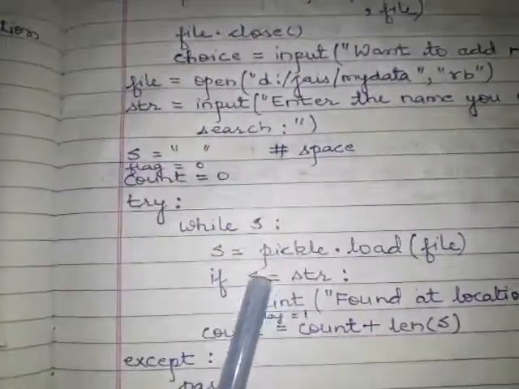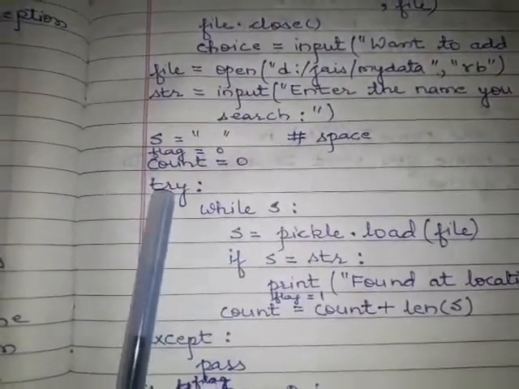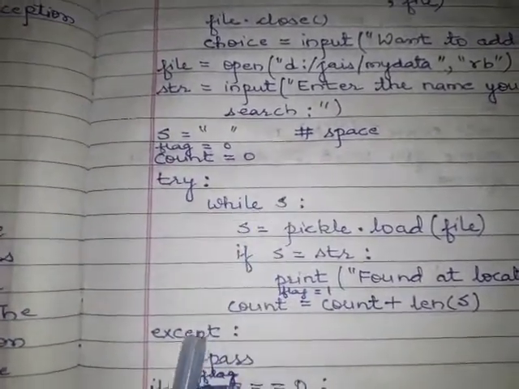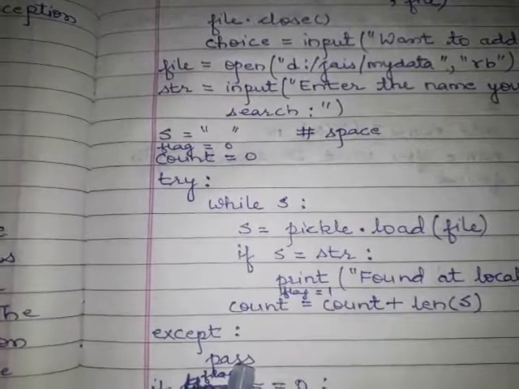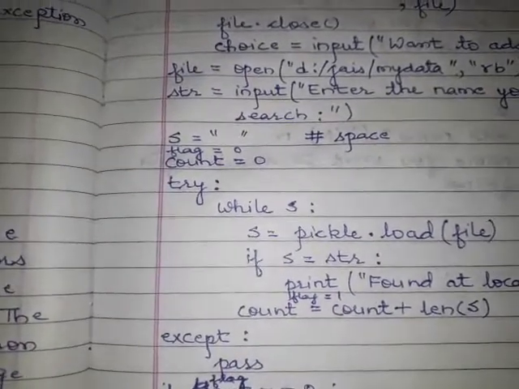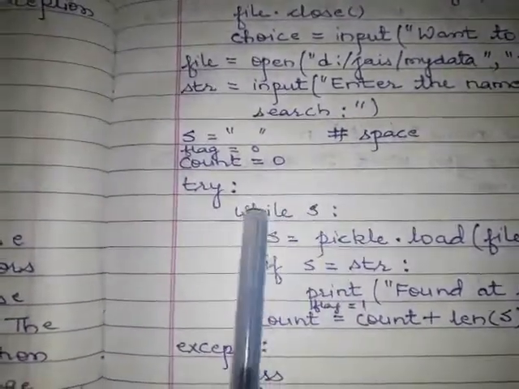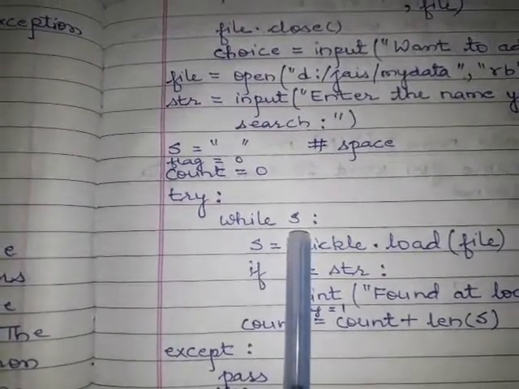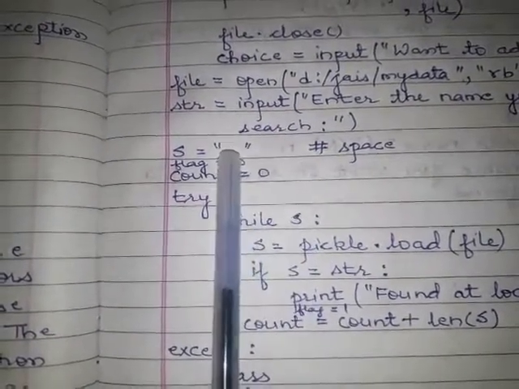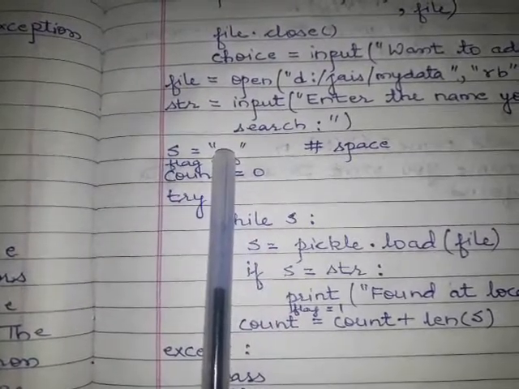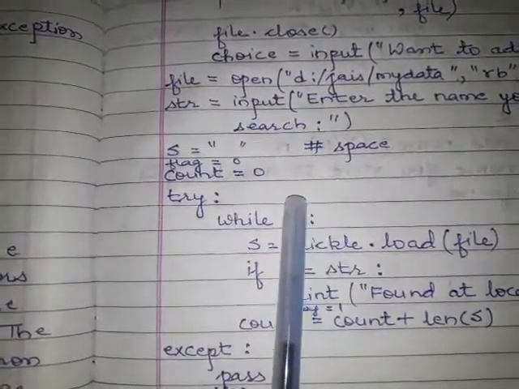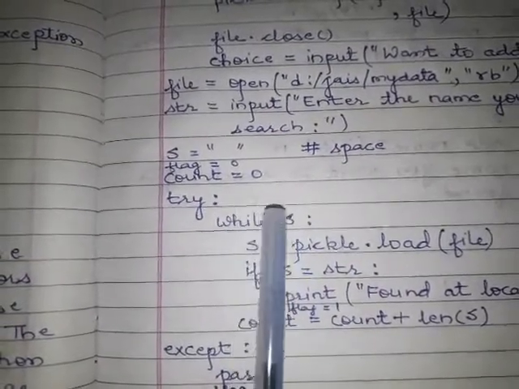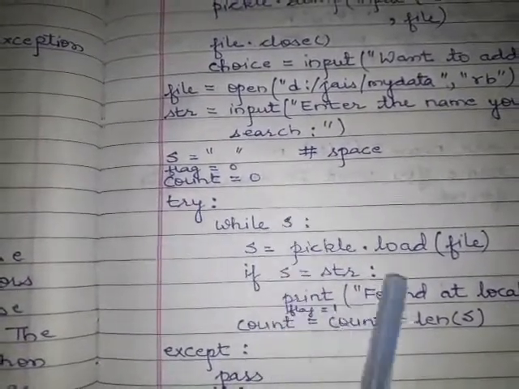Now I am writing here a try block. In the try block we perform our operation, while in the except block we give our message if any error occurs. So while s, the truth value of s, a non-empty string means something is there, it means the truth value of s is true. While True, this is an infinite loop.